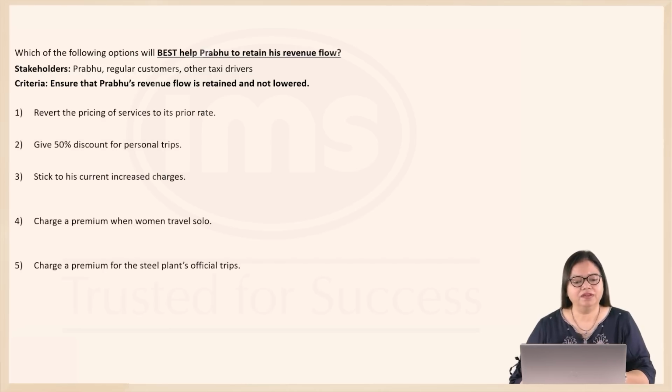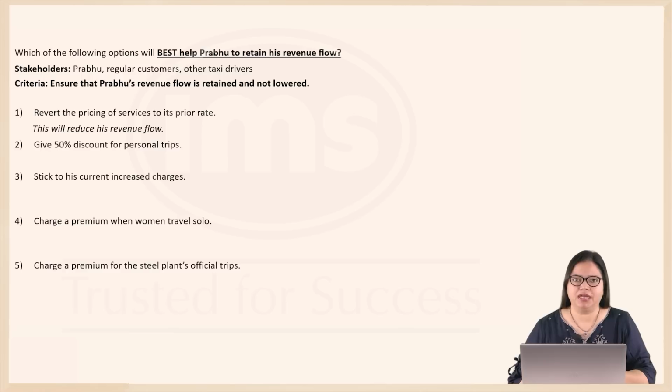Option 1, revert the pricing of services to its prior rate. Now, if he gets back to the original rate, then his revenue flow is not retained, of course. It is decreased, it lowers. And that is not what our question wants us to do. It wants us to help him retain his revenue flow.